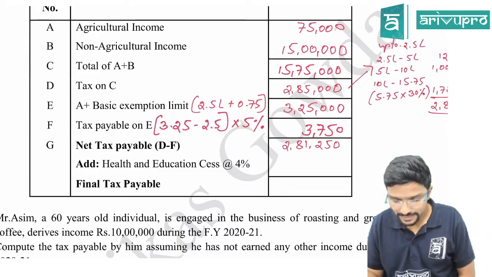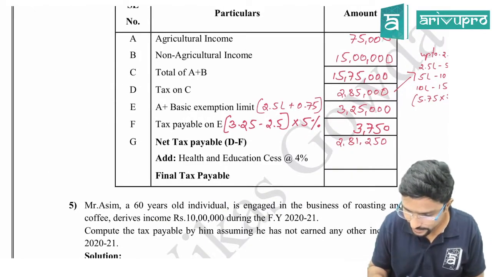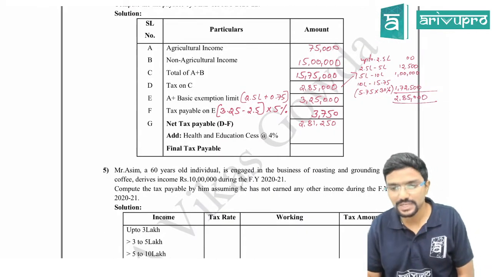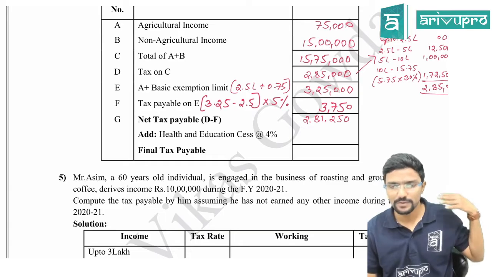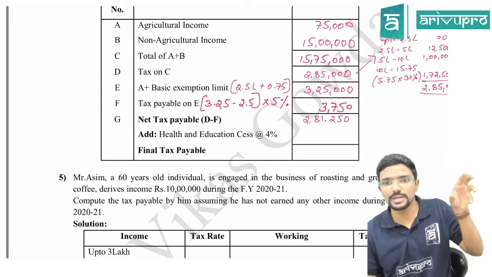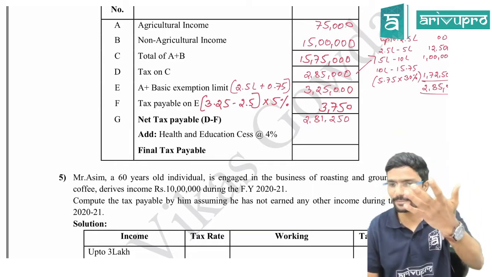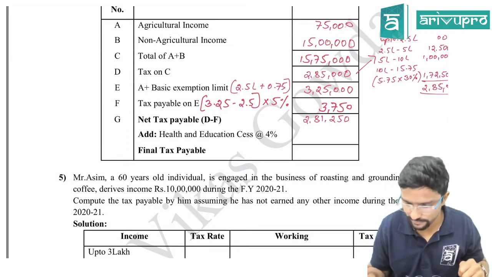Fine. And on this, calculate health and education cess. Sir, surcharge is applicable? No. Rebate is applicable? No. So directly we will go to the next step. When something is not applicable, don't show that and write 0. Waste of time. Waste of time guys. Please be careful.